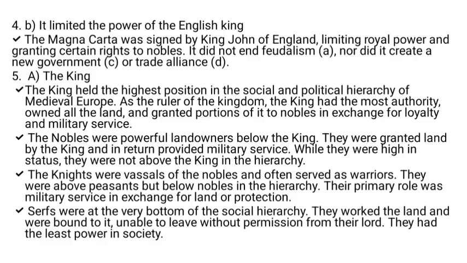The king held the highest position. As the ruler of the kingdom, the king had the most authority, owned all the land, and granted portions of it to nobles in exchange for loyalty and military service.